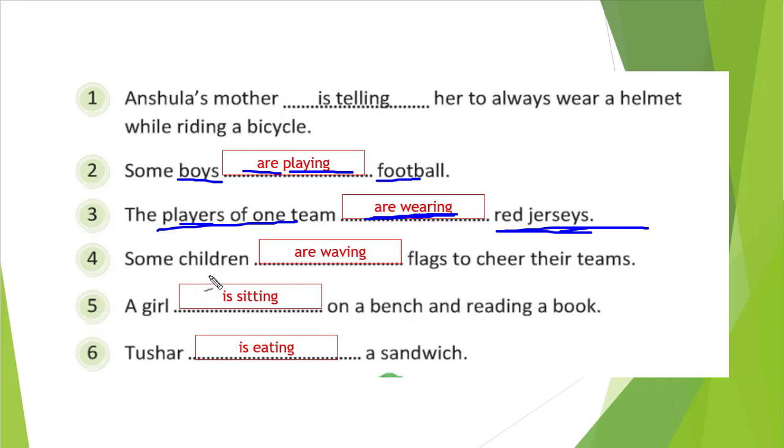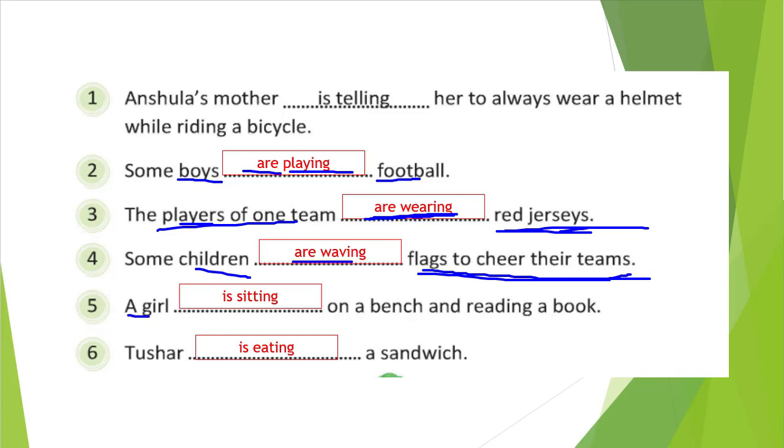Similarly, you see the fourth one. Some children flags to cheer their teams. So what can you do with the flag? You can wave that, right? So children is a plural. So we write are, and wave verb with ing, that is are waving flags to cheer their teams.